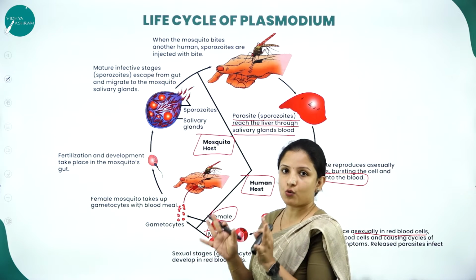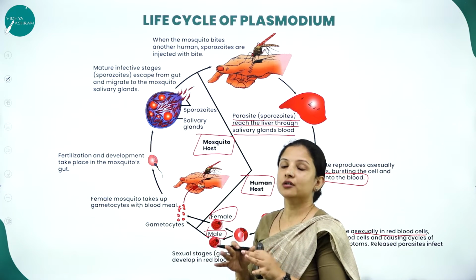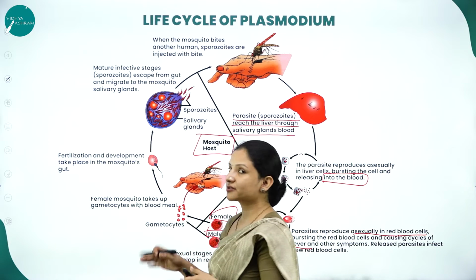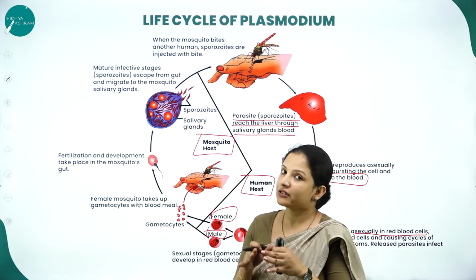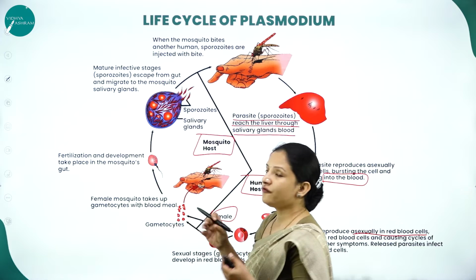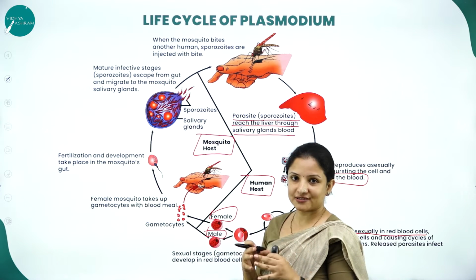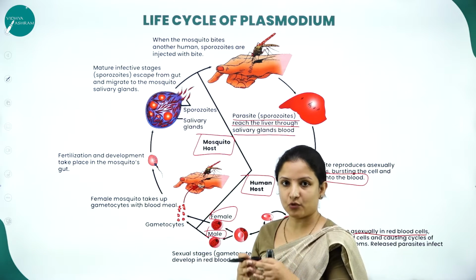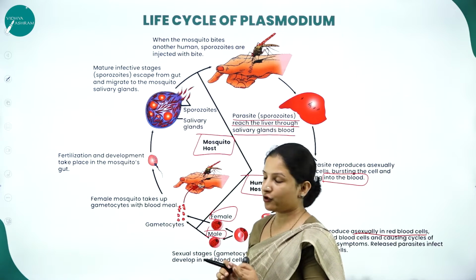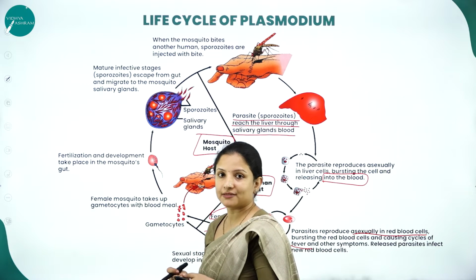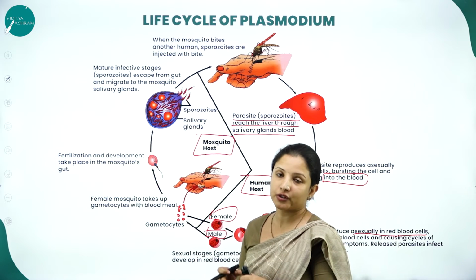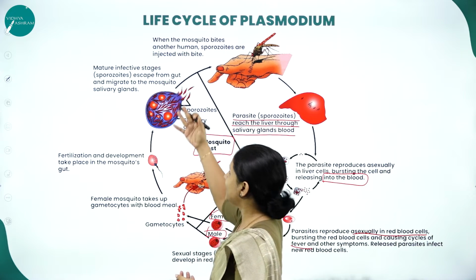So inside the mosquito, what will happen to the gametocytes of Plasmodium vivax, we will look into. Inside the body of the mosquito, the male and the female gametocytes of Plasmodium vivax are there. Now these will undergo fertilization, that is, the male gametocyte and the female gametocyte will fuse together inside the gut, that is the intestine of the mosquito, to form or release the sporozoites.